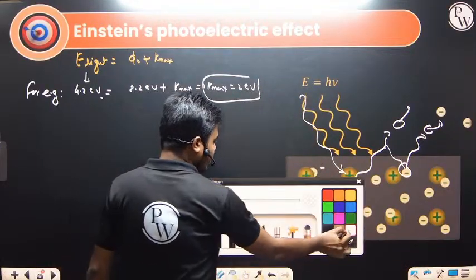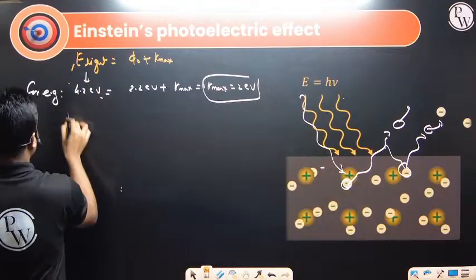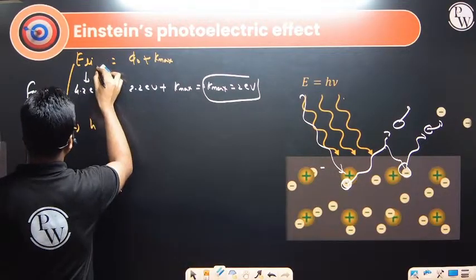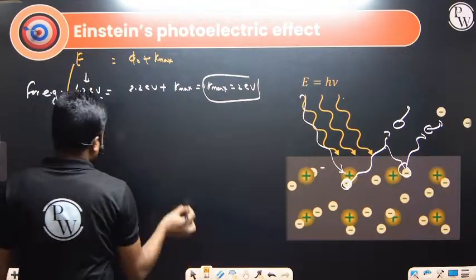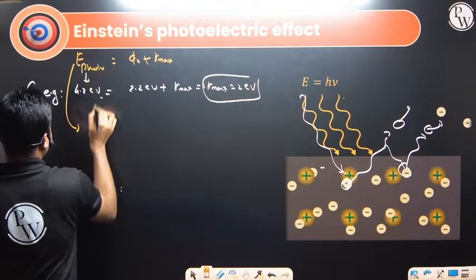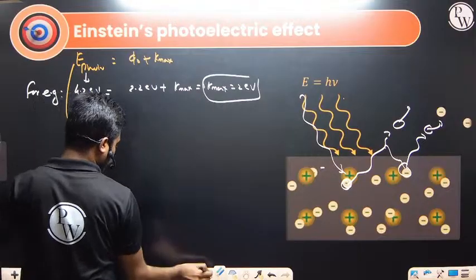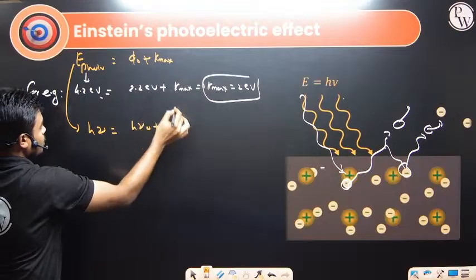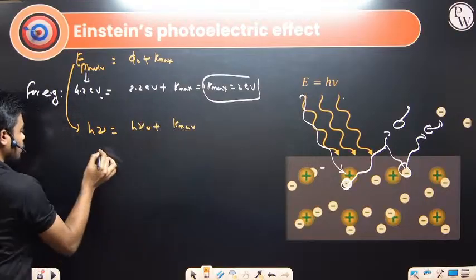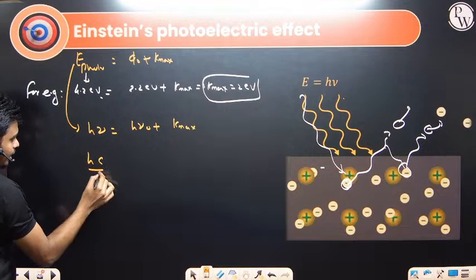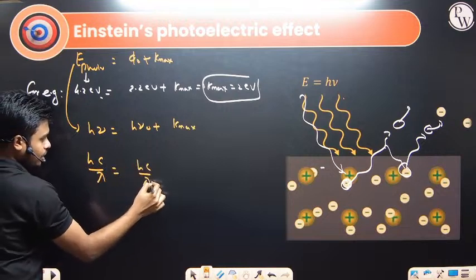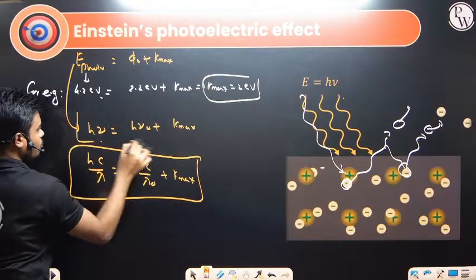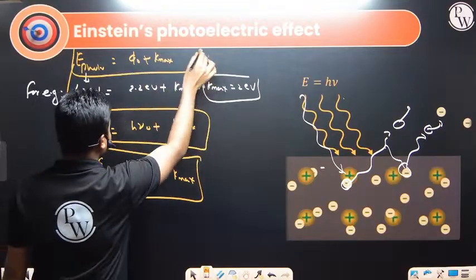So this particular term, we can elaborate this energy of the light, or energy of the photon. What is the energy of the photon? That is h mu, which in terms of this is h mu naught plus Kmax. Next, in terms of lambda, we will write hc by lambda plus Kmax. Depending on the different situations, we'll be using different formulas depending on the requirement of the different cases.